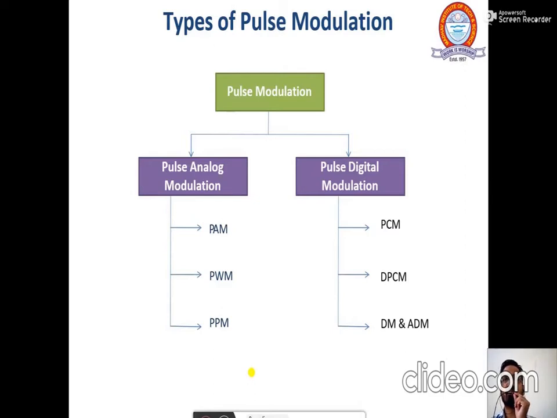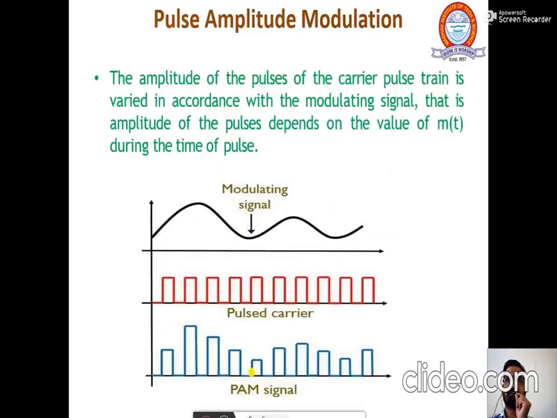The pulse modulation is divided into two parts, that is pulse analog modulation and pulse digital modulation, in which pulse analog modulation is again further divided into three categories, three processes, that is pulse amplitude modulation, pulse width modulation and pulse position modulation. While pulse digital modulation scheme is divided into parts, that is pulse code modulation, differential pulse code modulation, delta modulation and adaptive delta modulation.